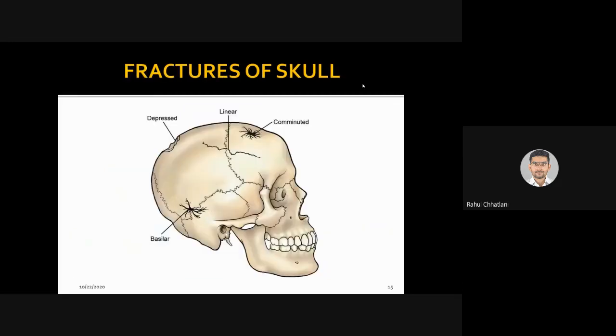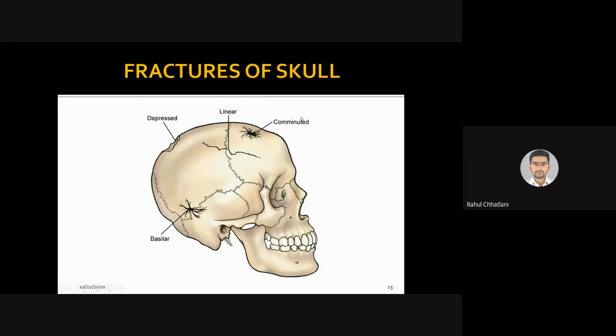Fractures are also common in the skull. Yes, if there is injury from outside, the force will be such. Say, for example, road traffic accidents, gunshots, direct trauma through a stick or anything. So that all leads to fracture of the skull. So fracture can again be divided into various types.